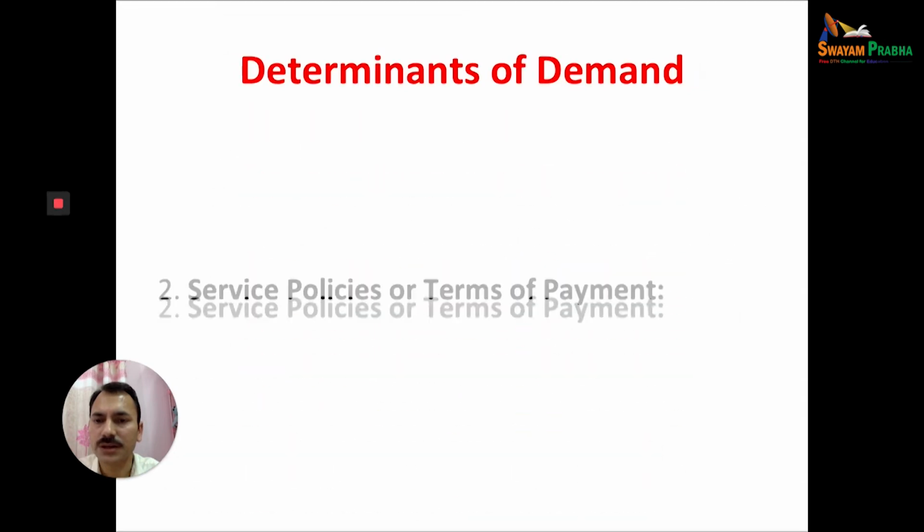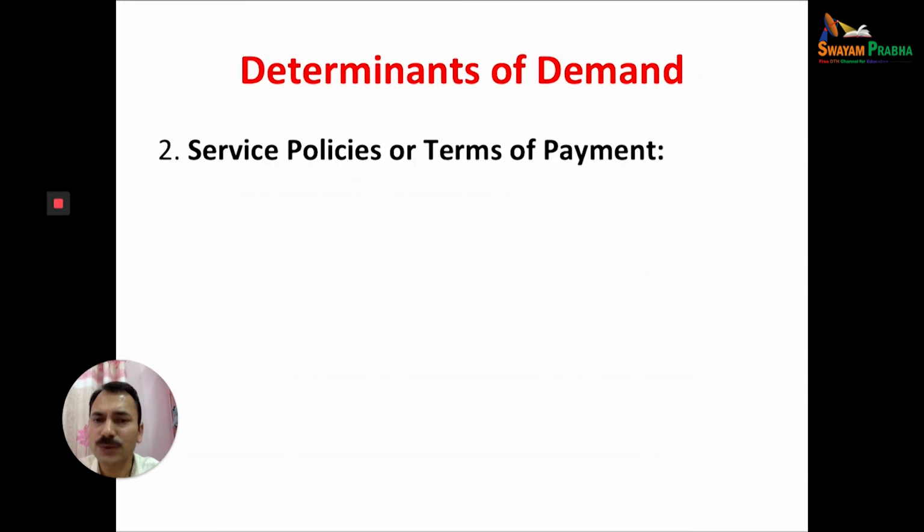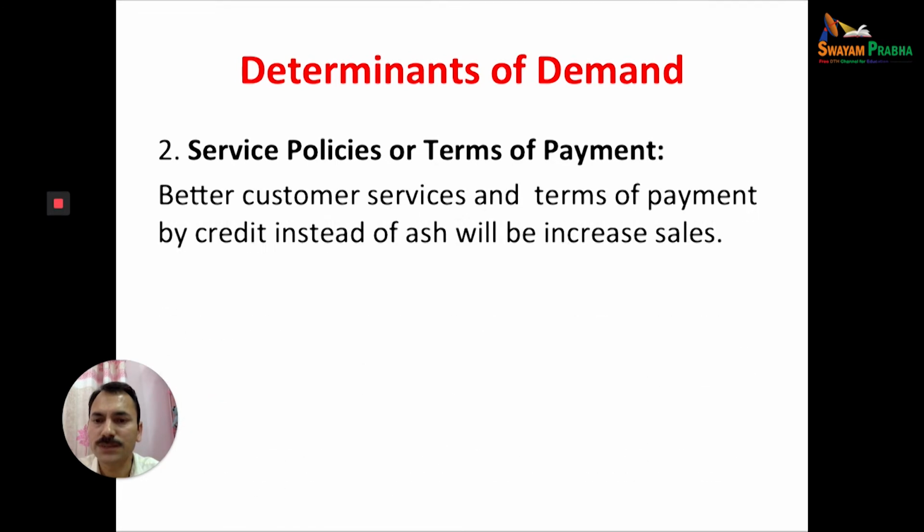Second, service policies and terms of payment. Service policy means better customer service, and better terms of payment, such as credit instead of cash, may raise the demand for a commodity.